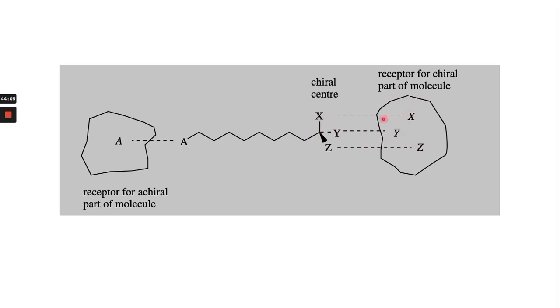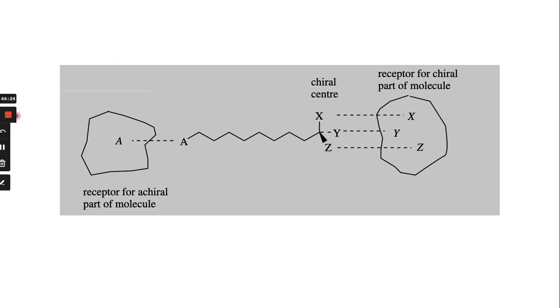So you can see X binds with X, Y binds with Y, and Z binds with Z. So the molecule has one chiral part and one achiral part. The chiral part can bind with the chiral part of the enzyme, and the achiral part will bind with the achiral part of